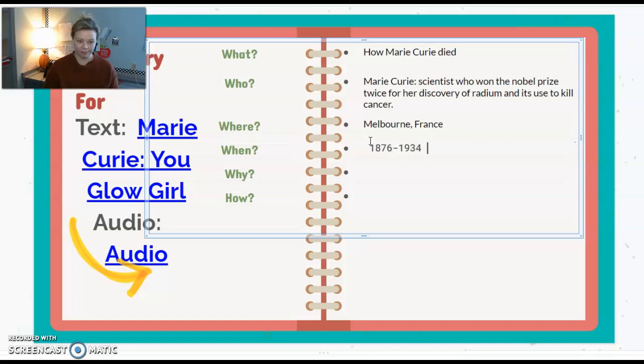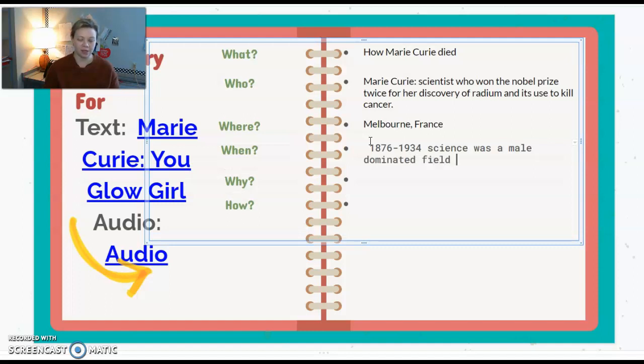Okay. But we also need to know, what does the text tell us about this time in history? Okay. So in this time in history, science was a male-dominated field. That means that there were pretty much zero female scientists. Zero. Okay.